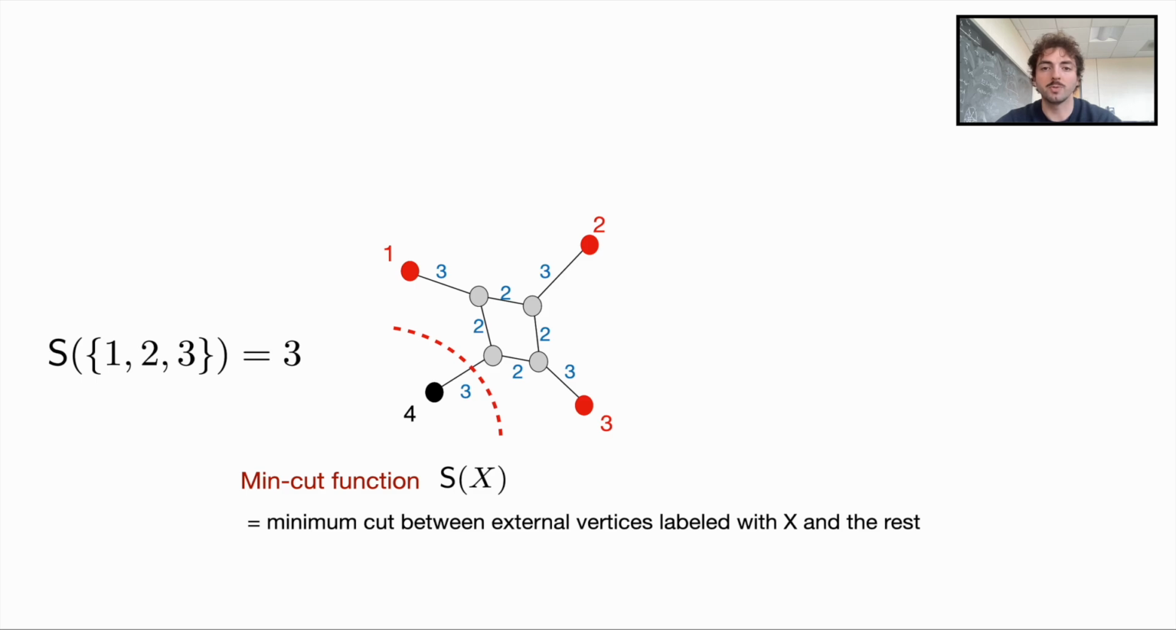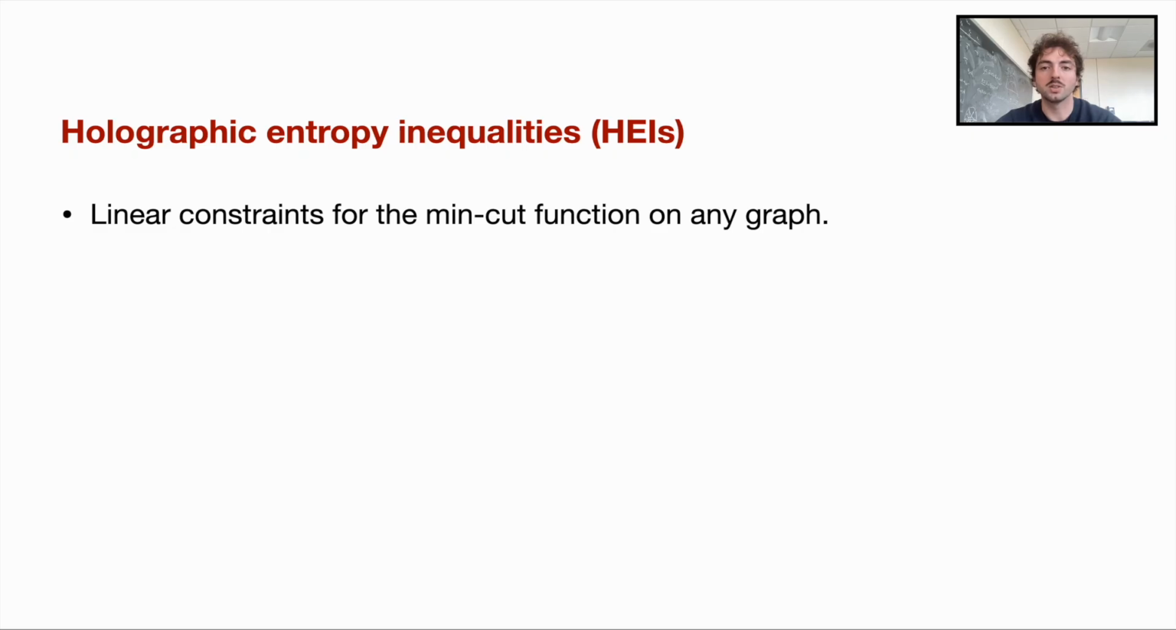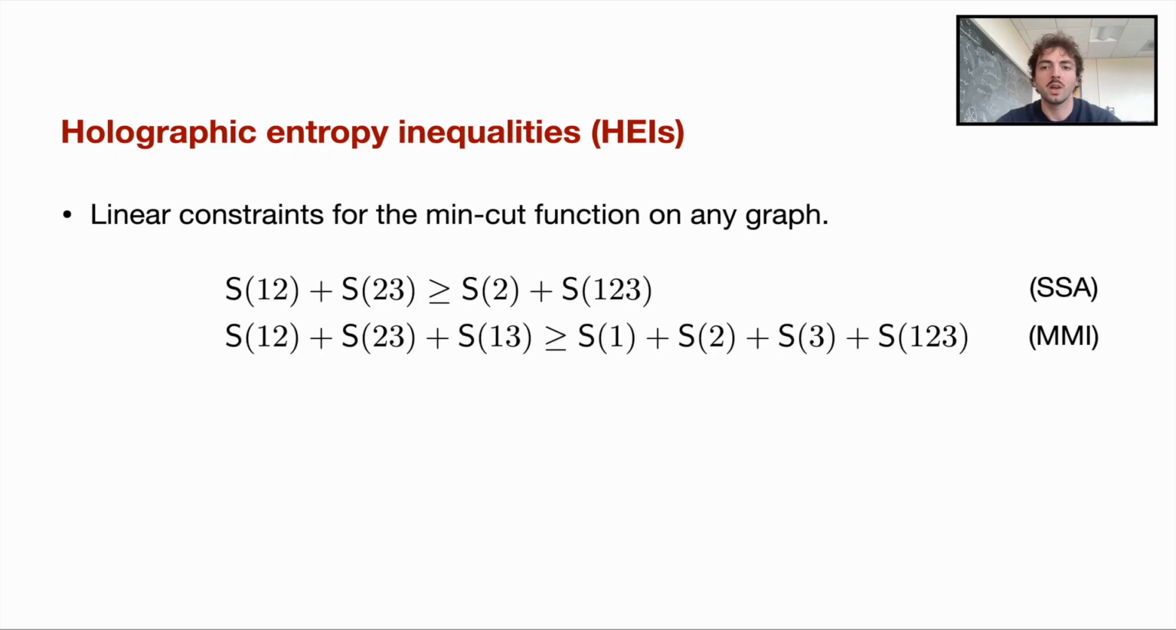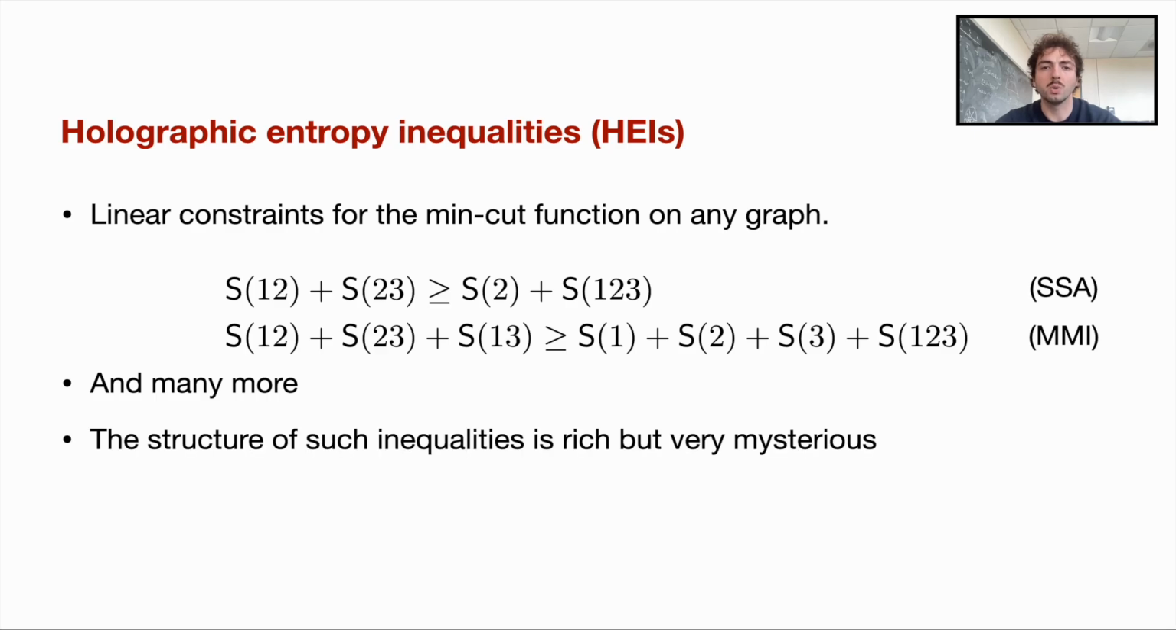Of special interest in physics is to study properties of this min-cut function, and in particular, the so-called holographic entropy inequalities. These are linear constraints on the min-cut function. Here are 2 examples of holographic entropy inequalities, known as strong subadditivity and monogamy of mutual information, and they are obeyed by the min-cut function on any graph. There are many more such inequalities, and they have a rich structure, which however is yet to be understood fully.